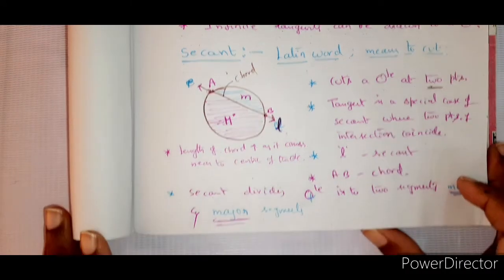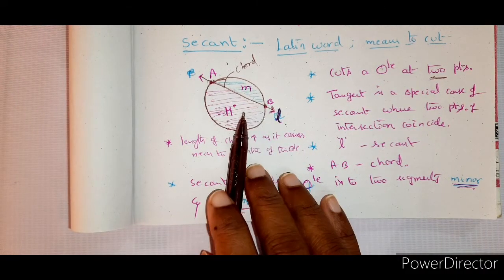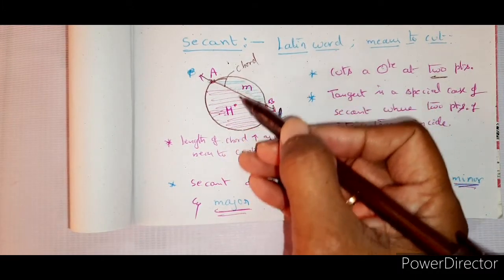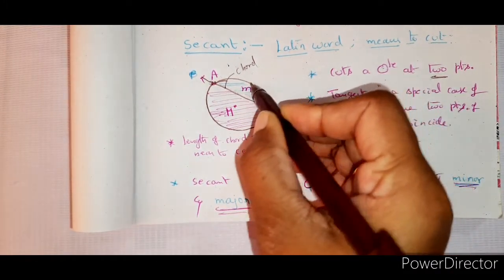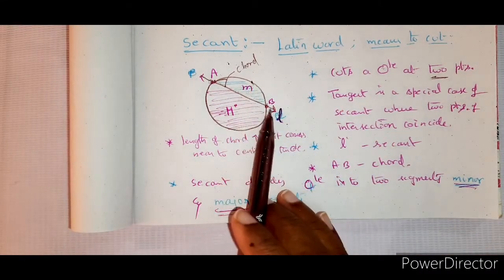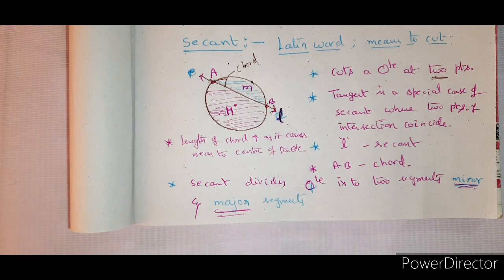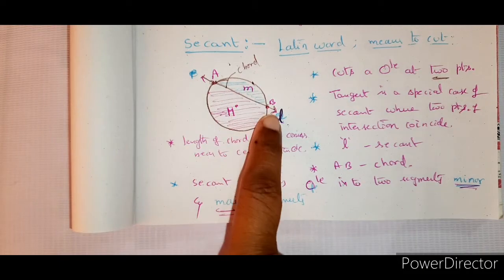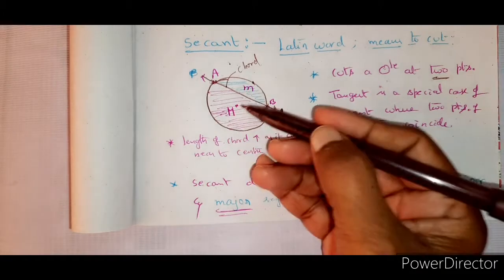Right, so now here the 2 points of intersection coincide. Suppose as you are moving away from the center, this secant may become a tangent to a circle, and that is possible only when these 2 points coincide as a single point. Suppose the question is asked, can the secant be a tangent? Yes, the secant can be a tangent to the circle. That is when the points of intersection A and B coincide, when you move away from the center.